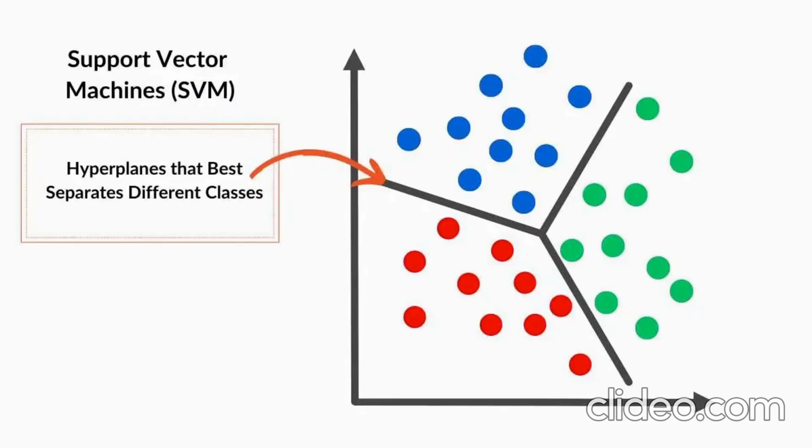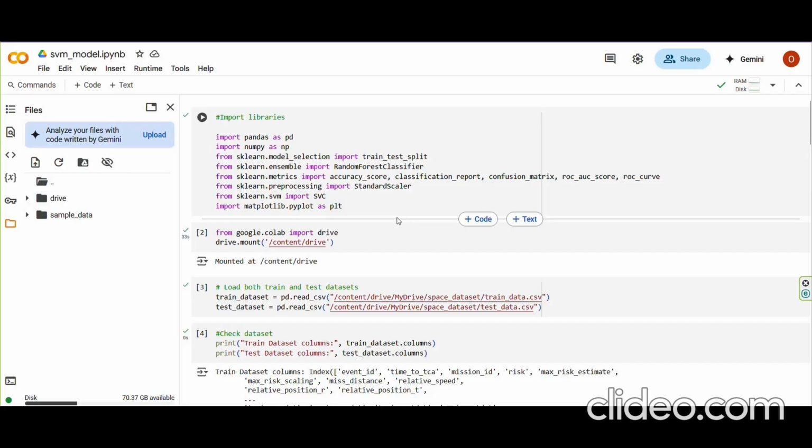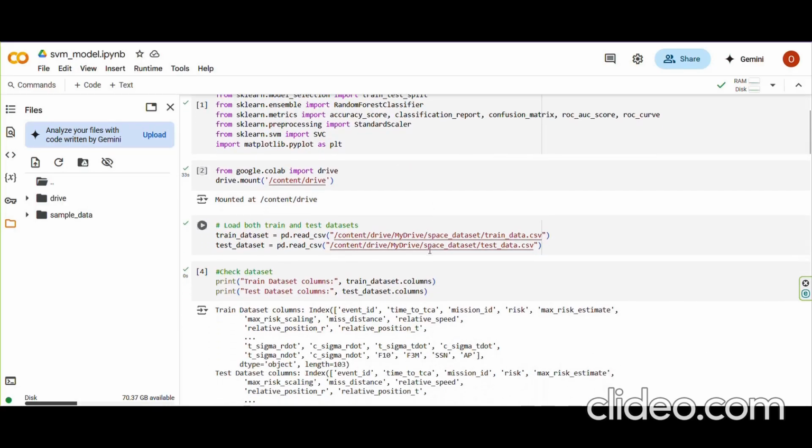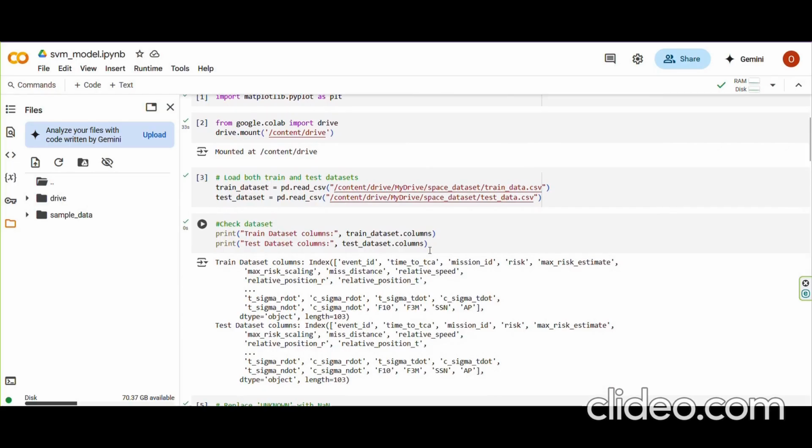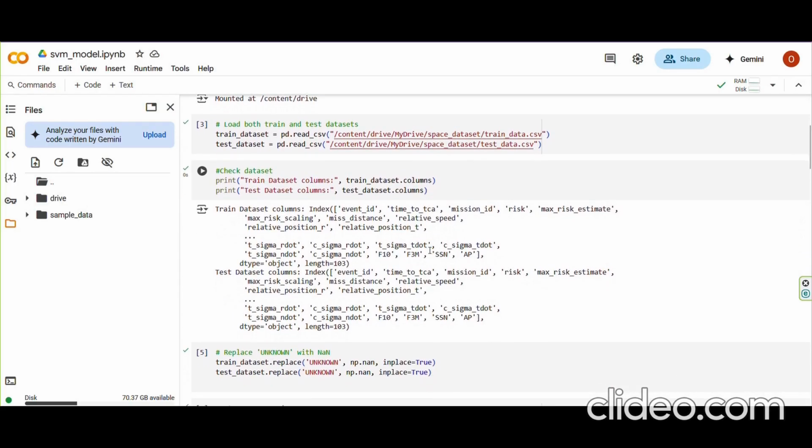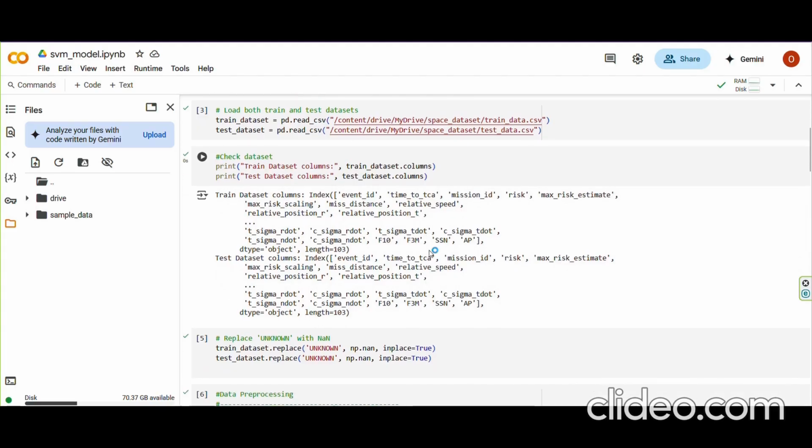Now let's take a look at my second model, the support vector machine model I built to classify the risk of space debris collisions. SVM is a powerful supervised learning algorithm used for binary classification. In this project, I used the radial basis function, or RBF, kernel, which helps the model capture nonlinear patterns in data. Before training, I cleaned the dataset by replacing unknown values with none, removed irrelevant columns like event ID and mission ID, and converted all data to numeric form.